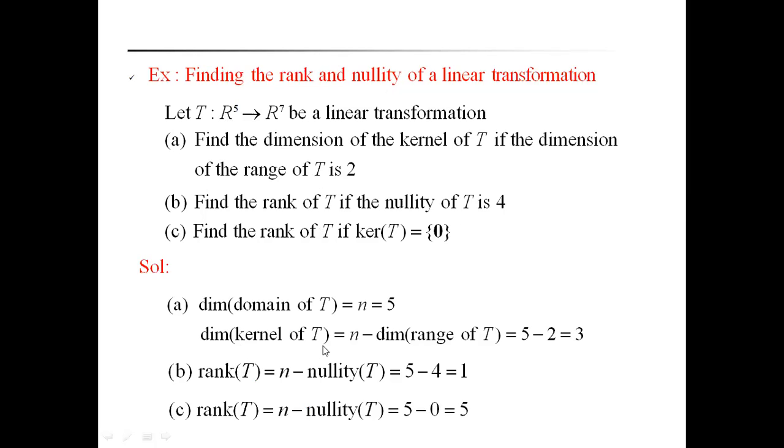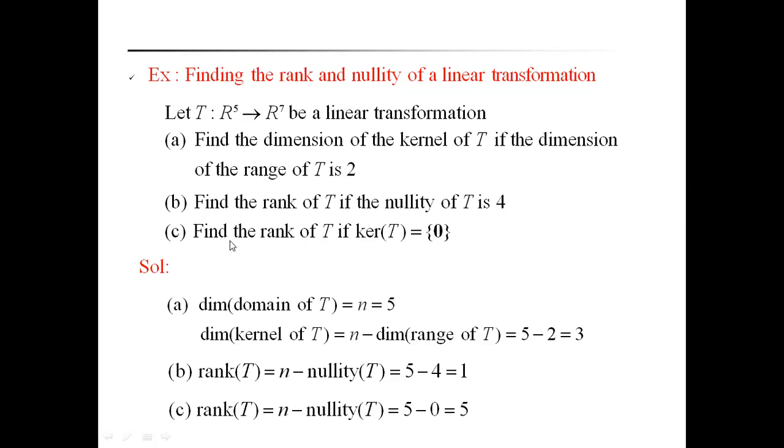Therefore, the dimension of the kernel of T is 5 minus 2, that is 3. Now we will discuss the second one, the B question. Find the rank of T if the nullity of T is 4. Rank of T is equal to n minus nullity of T. n is 5. 5 minus 4 is equal to 1.